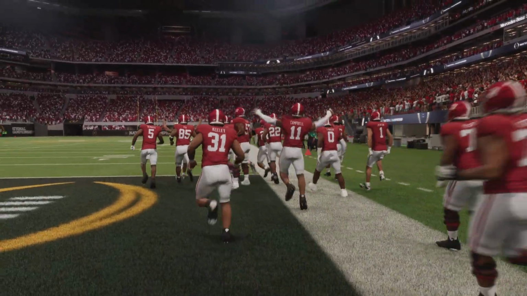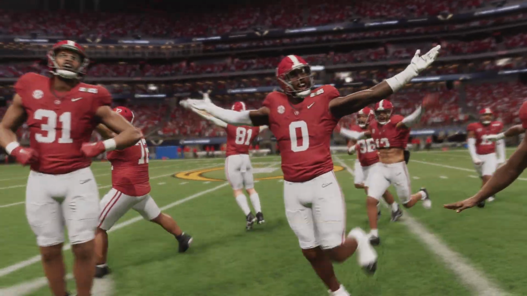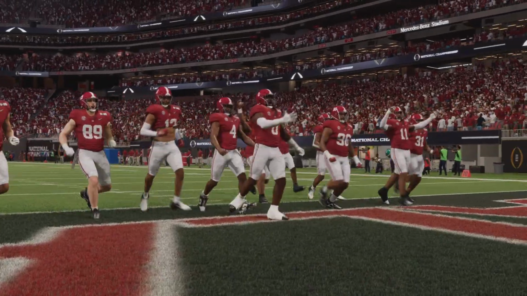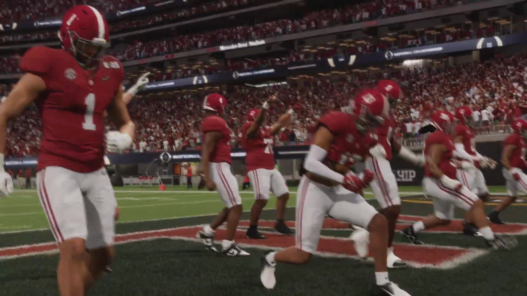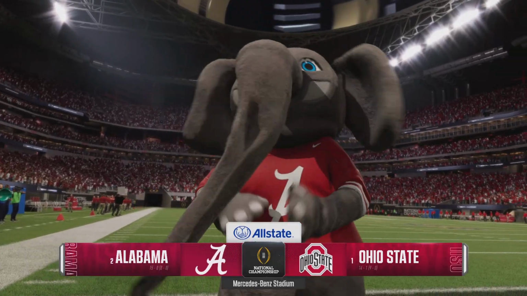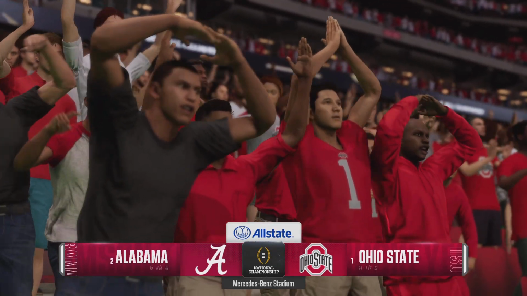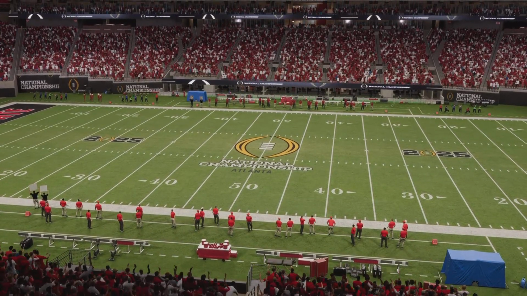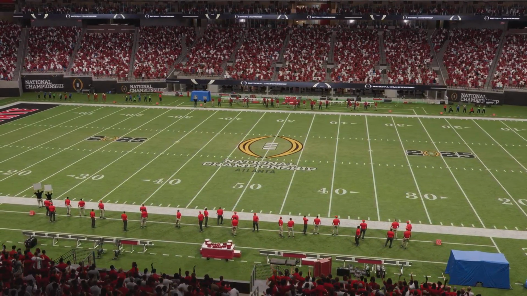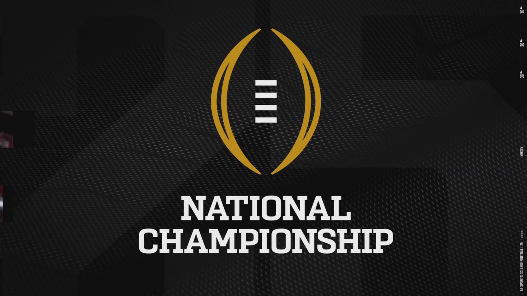As we'll see, the number 2 seed in this playoff, the Alabama Crimson Tide, taking on a squad from the Big Ten, the Ohio State Buckeyes. For EA Sports College Football, I'm Chris Fowler, joined here as always by Kirk Herbstreit. Kirk, everything has been building to this. It's time for the national championship. Let's crown a champion.